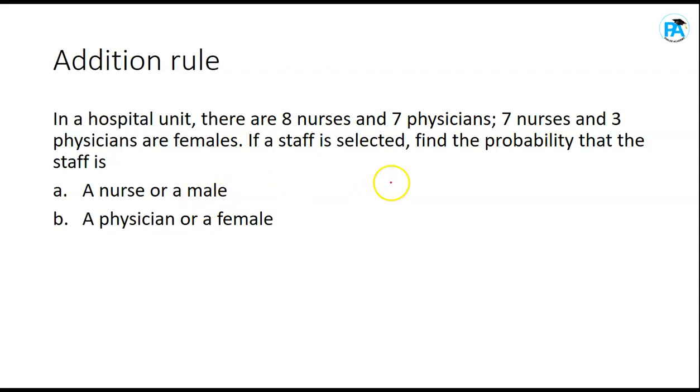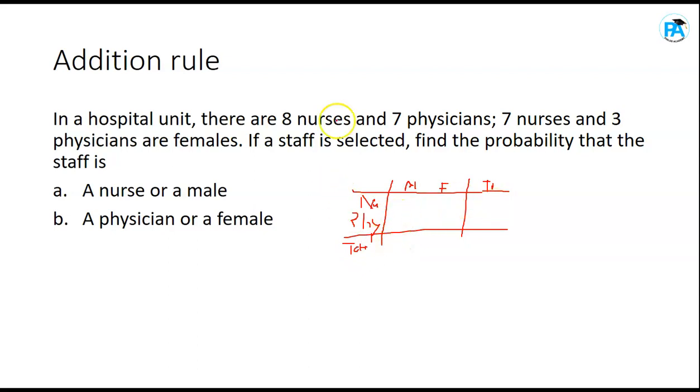Now to make this simple for you to do, you construct a table. When you see a question that looks like this, in order not to confuse yourself, you write nurse here, then physician here, then male, then female. You can write the female first before the male, it doesn't matter. Then you write total here, and you also construct another total here. I'll tell you the reason why you are constructing another total.